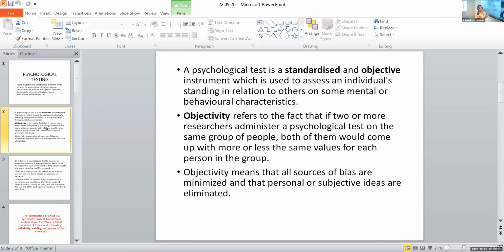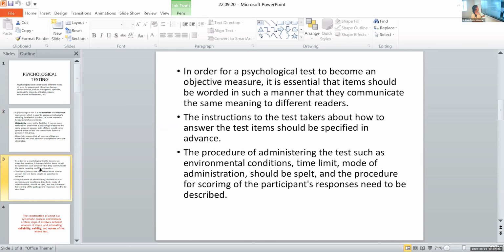Now we will see how we can ensure objectivity of a particular test. In order for a psychological test to become an objective measure, it is essential that items should be worded in such a manner that they communicate the same meaning to different readers. I told you what items are. Items are the questions or the statements in any test that we have.